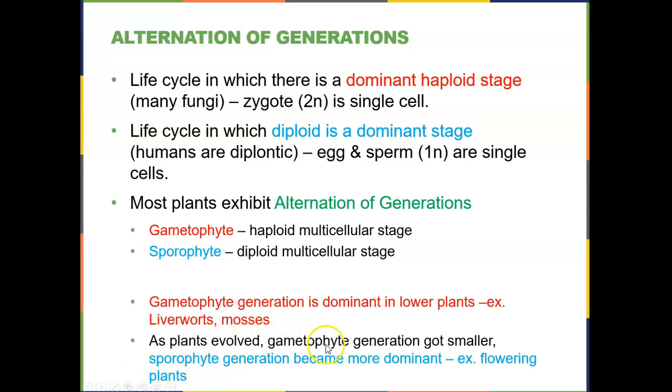As plants evolved over time, that gametophyte generation got smaller and smaller, and the plant spends less time in it, and rather the sporophyte generation becomes more dominant. That's the diploid phase. So an example of this are all the flowering plants that you see, the trees, the daffodils, the grasses, etc. Those are all flowering plants, and they spend most of their existence as a sporophyte, which is a diploid multicellular stage.